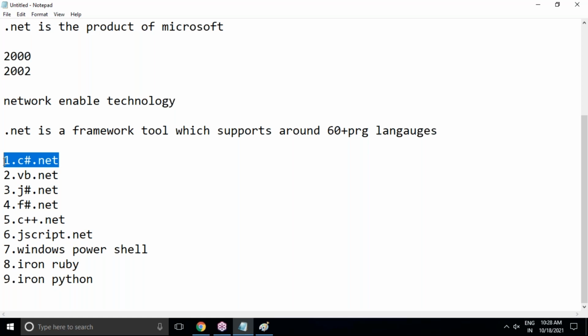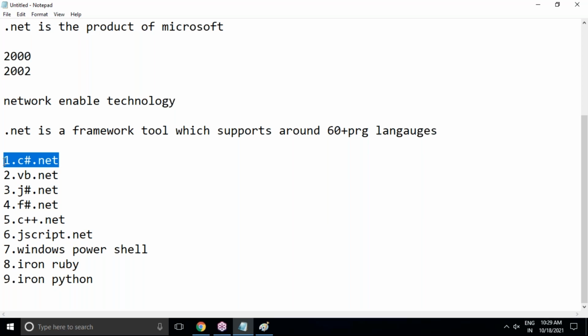So there's no need to have awareness of C++ basics. If you already have C++ basics, that's good enough. Even if you don't have any knowledge, you need not worry, because I'm going to cover it from scratch, from basics to high-end applications, through C Sharp.NET. Start learning from C Sharp.NET itself so that you can understand and become a good developer.